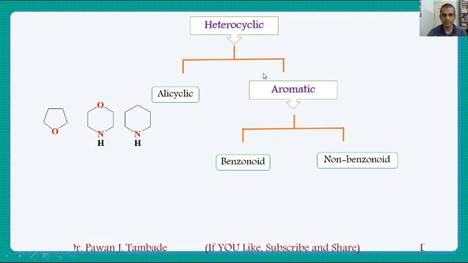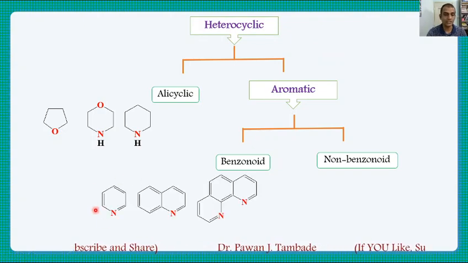Then these heterocyclic molecules are classified into aromatic, and aromatic is again of two different types. It either has a benzene-type structure or another structure. So benzenoid and non-benzenoid aromatic compounds having heterocycles in them. Some examples of benzenoid: if you look at this molecule, this is pyridine. Pyridine resembles the structure of benzene, but in this case there is one heteroatom in that ring. So this is a benzenoid type of heterocyclic molecule. In the same way, quinoline is also a benzenoid type of heterocyclic molecule, and so on.